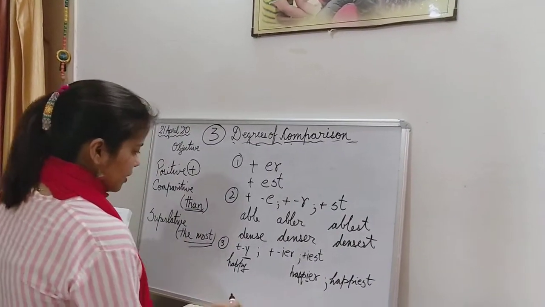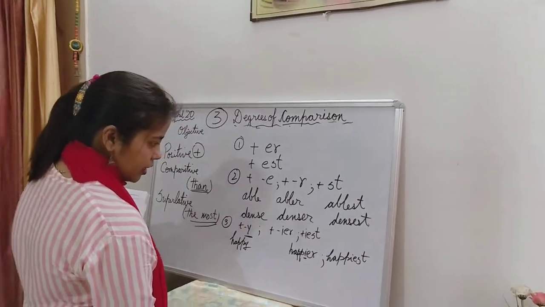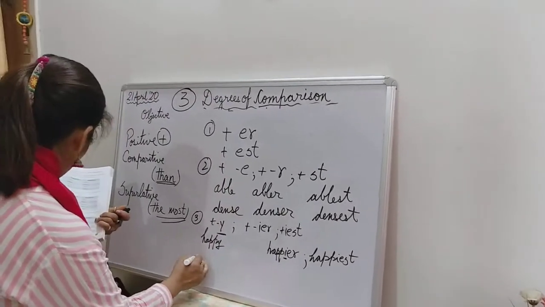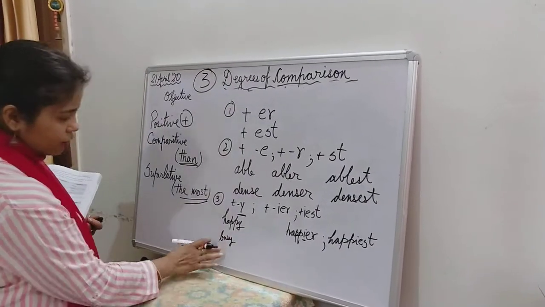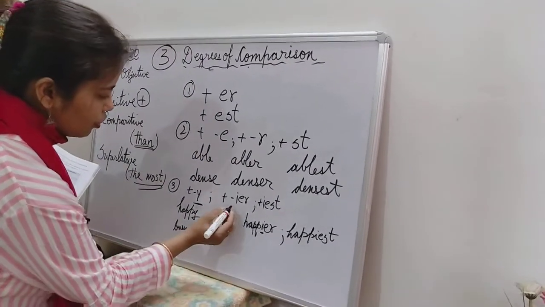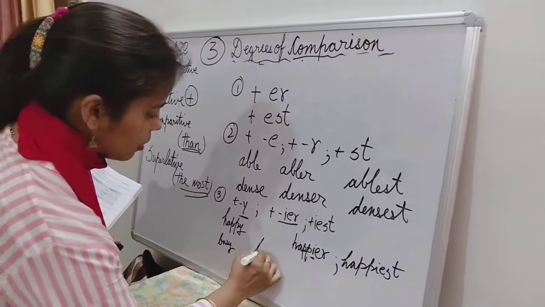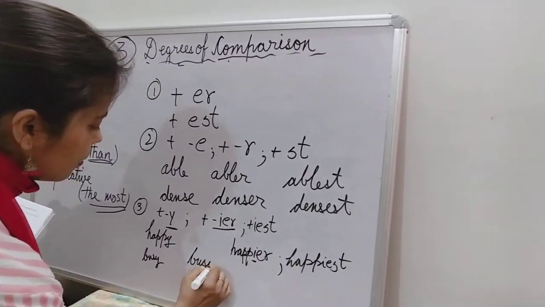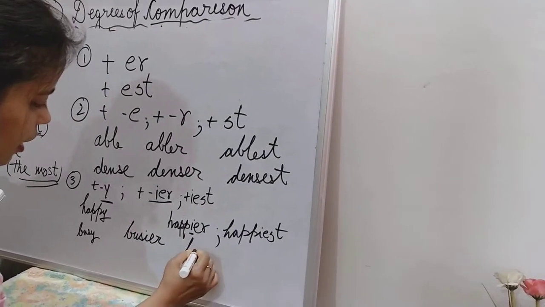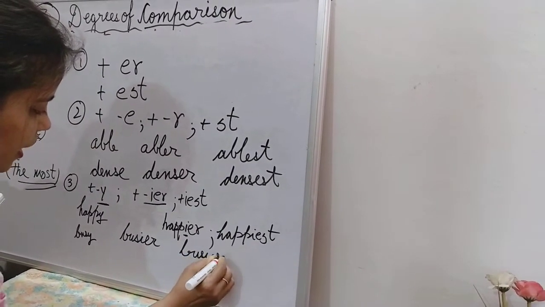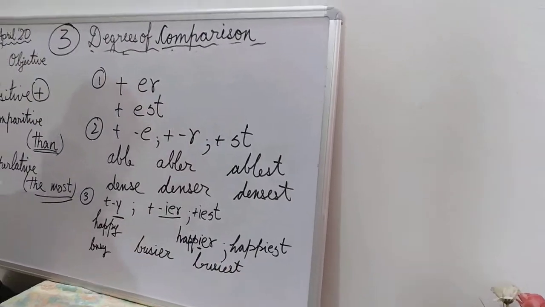Okay, so let's get back. Let's take another example. I can say busy, BUSY. When I talk about the second degree, again Y becomes I and then ER, and here again it is busiest. Okay.